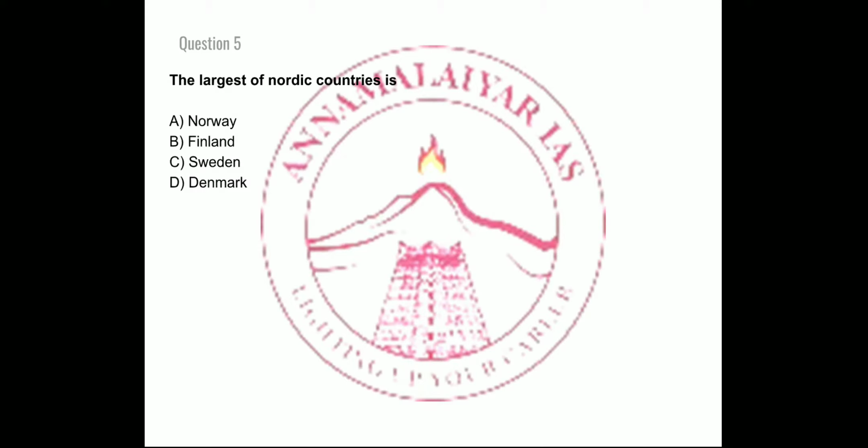The largest of the Nordic countries is: option A, Norway. Option B, Finland. Option C, Sweden. Option D, Denmark. Again, it is a really factual, direct question. The right answer is option C, Sweden. Let's move on to the next question.